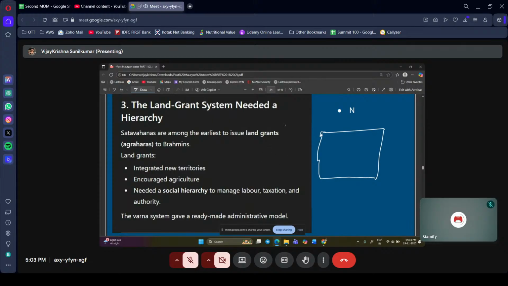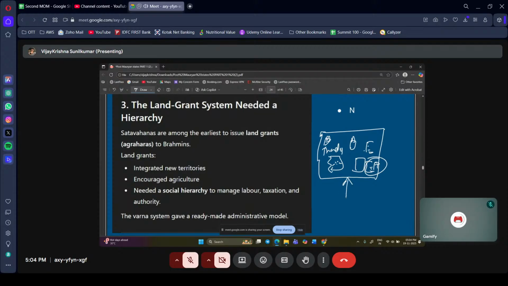So if I gave a land grant to some Brahmanas, there will be small houses and some agricultural land here and there. There will be farming activities and other activities like fishing. Some traders will be settled over here.